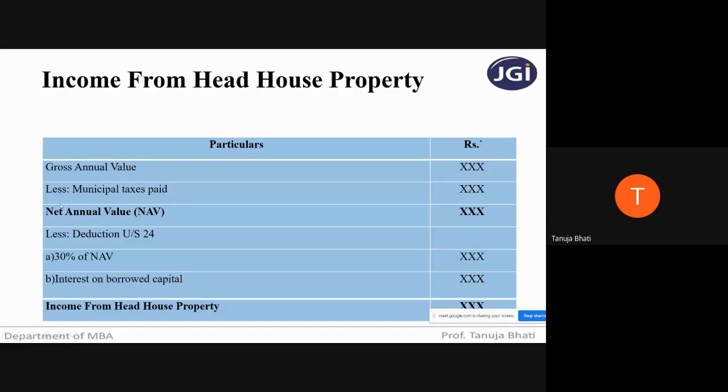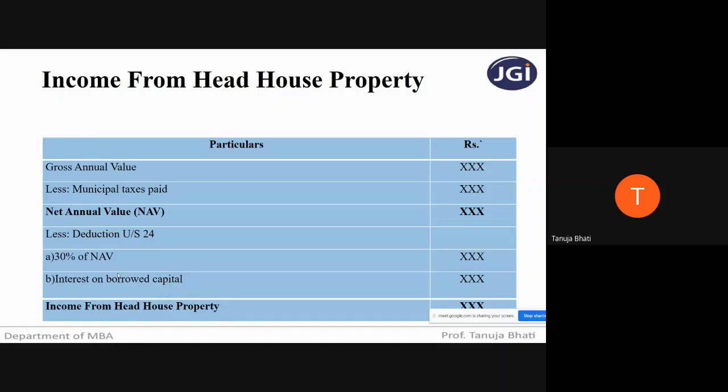We are going to study the terminology of all these items, because only theory is covered. Since theory is covered, you just need to know the different aspects. What is the meaning of municipal taxes paid? Usually the municipal authorities levy the municipal taxes on the house property.